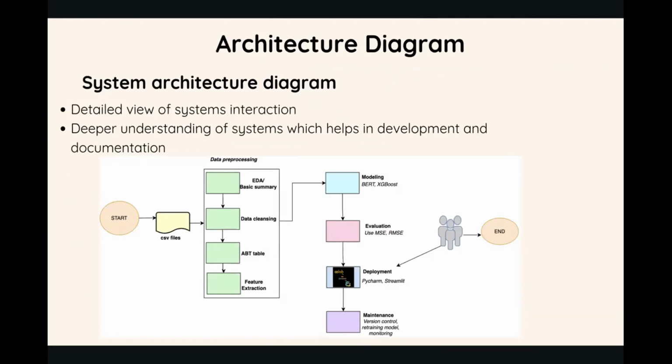It starts with data preprocessing, where we cleanse and normalize the data, followed by feature extraction. As part of the modeling stage, we employ BERT and XGBoost algorithms for robust predictive analysis. The evaluation stage uses metrics like RMSE, MSE, MAE, and R squared to ensure accuracy. Post evaluation, we deploy our models and ensure they are maintained with continuous performance monitoring.